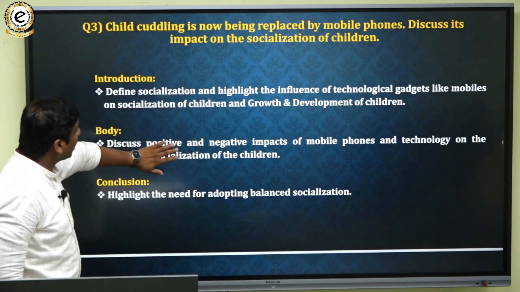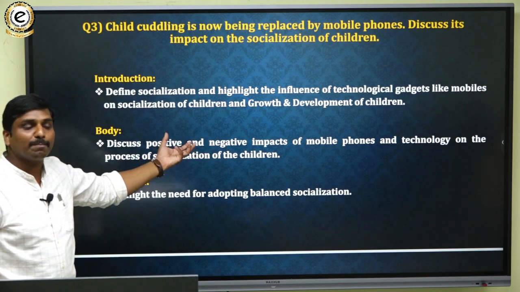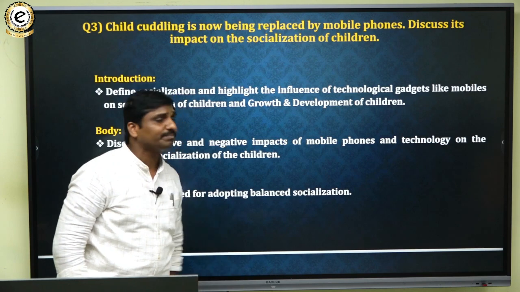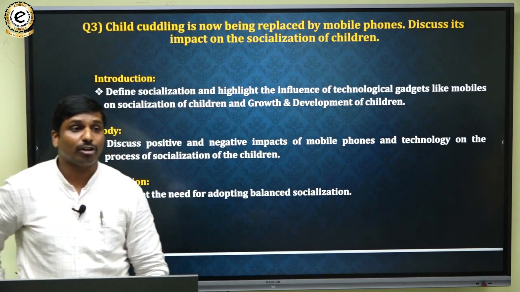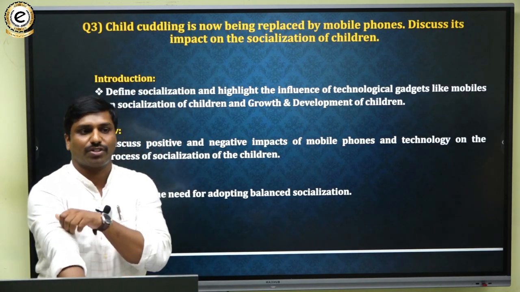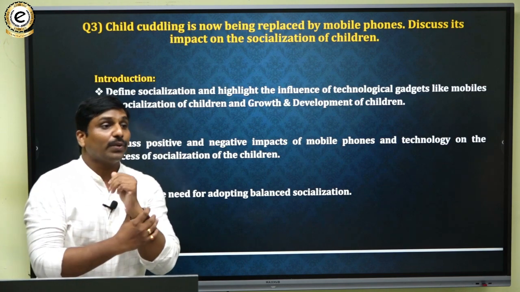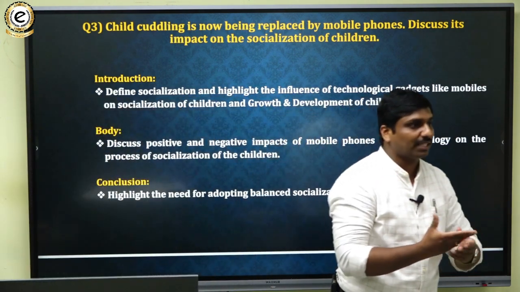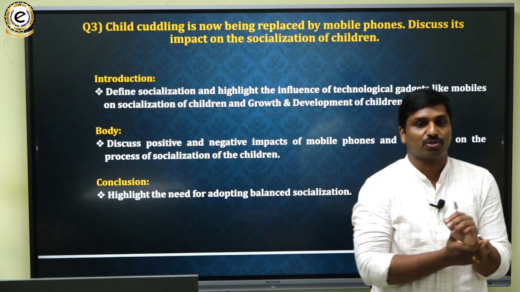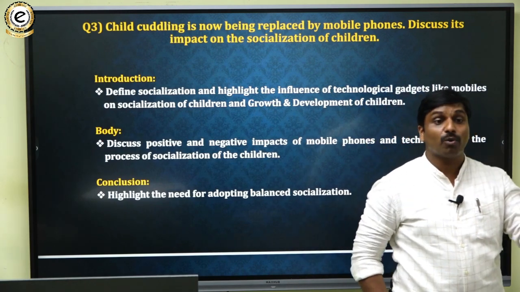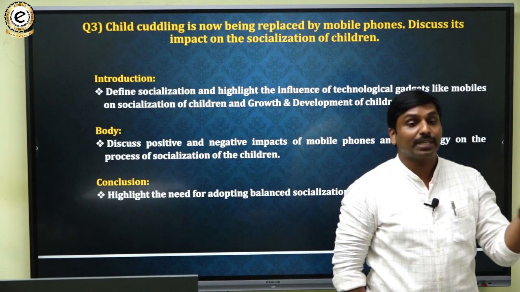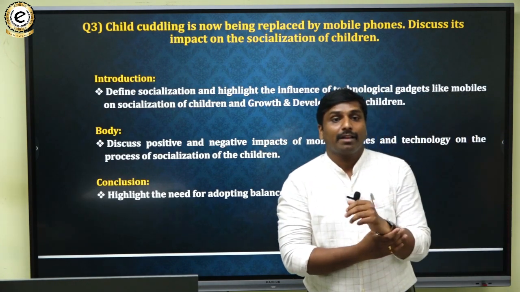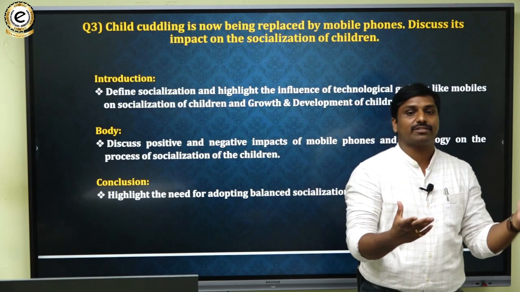Then in the body portion, you have to explain and discuss various positive and negative impacts of mobile phones and technology on the socialization process. Okay, here you have to say, when children used to socialize with their family members, you can think of the role of grandparents. Grandparents were the first philosophers in their life.